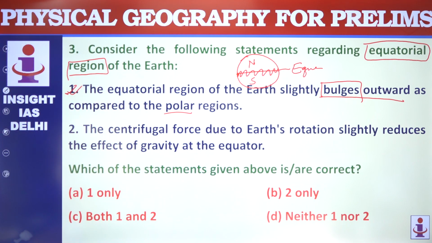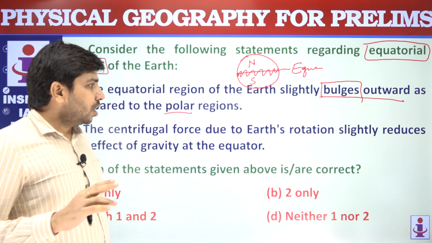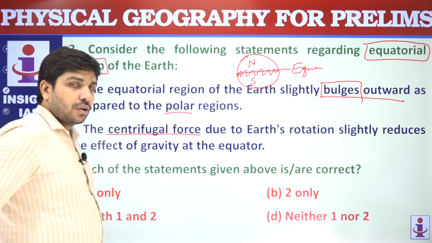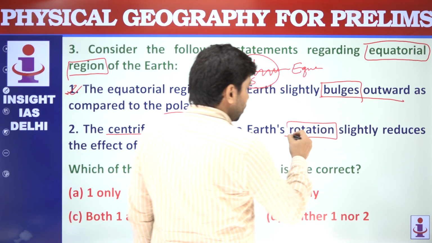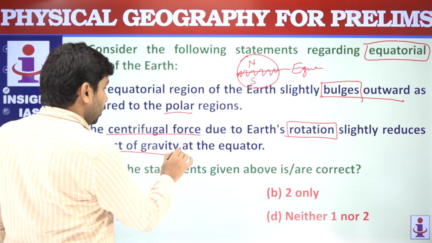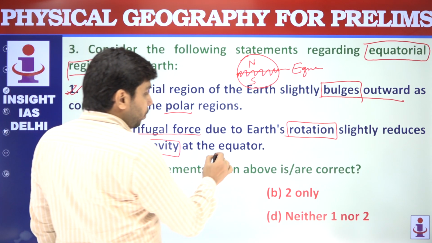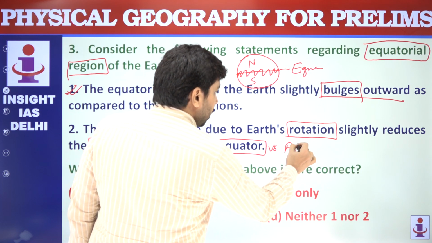The centrifugal force due to Earth's rotation slightly reduces the effect of gravity at the equator. This statement is actually testing 2 or 3 concepts. First concept is centrifugal force. What is centrifugal force? Second is the role of Earth's rotation in centrifugal force and its effect on gravity. Also, this question is testing whether the effect of gravity is different at the equator versus the poles.